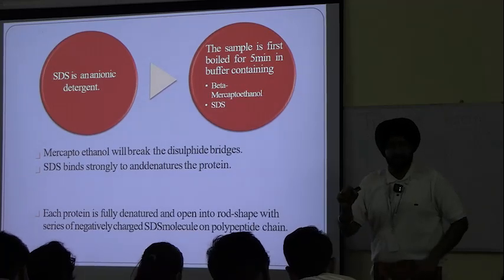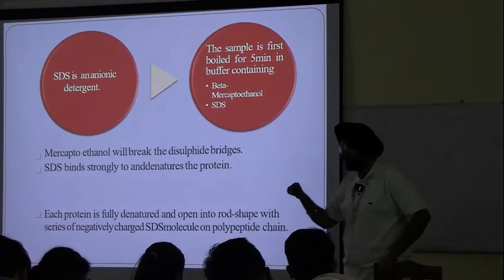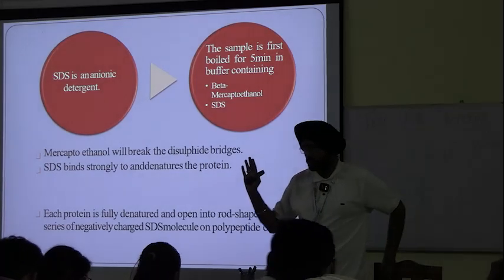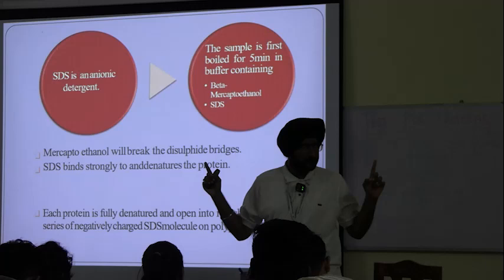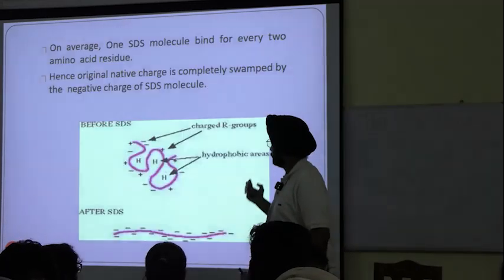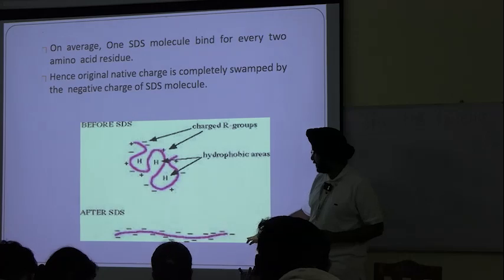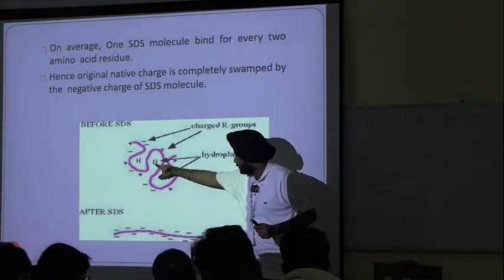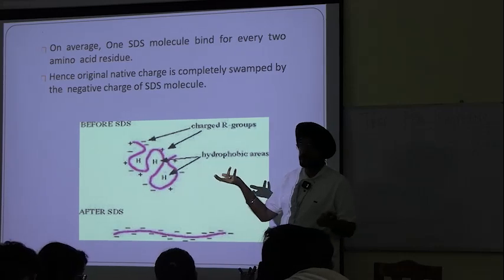It imparts negative charge. So if there is any charge present on the protein, it is cancelled out. And now the protein uniformly has negative charge. See this. After treatment with SDS, earlier it was like this, the secondary or tertiary structure.